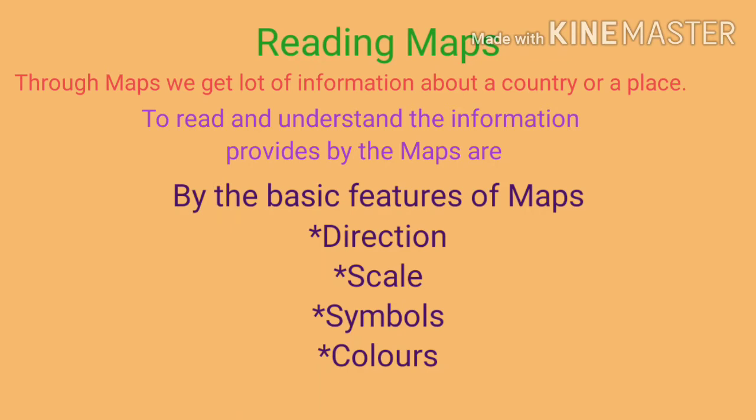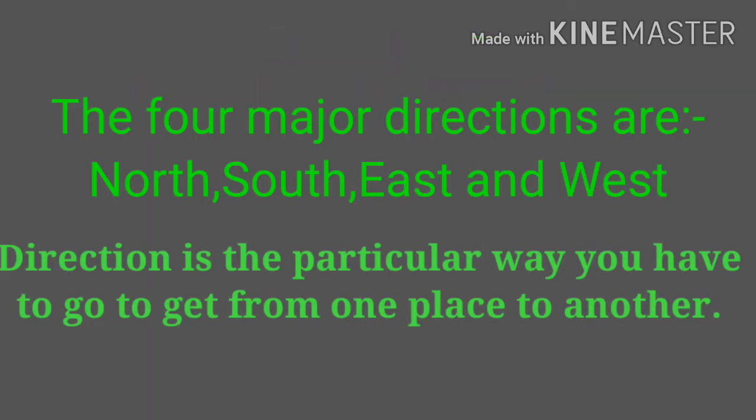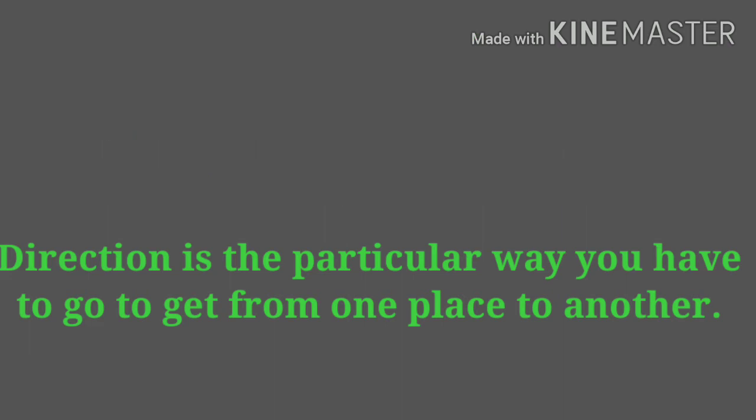Reading maps. Through maps, we get lot of information about a country or a place. To read and understand the information provided by the maps are the basic features of maps: direction, scale, symbols, and colors. Directions. The 4 major directions are north, south, east, and west. Direction is the particular way you have to go to get from one place to another.